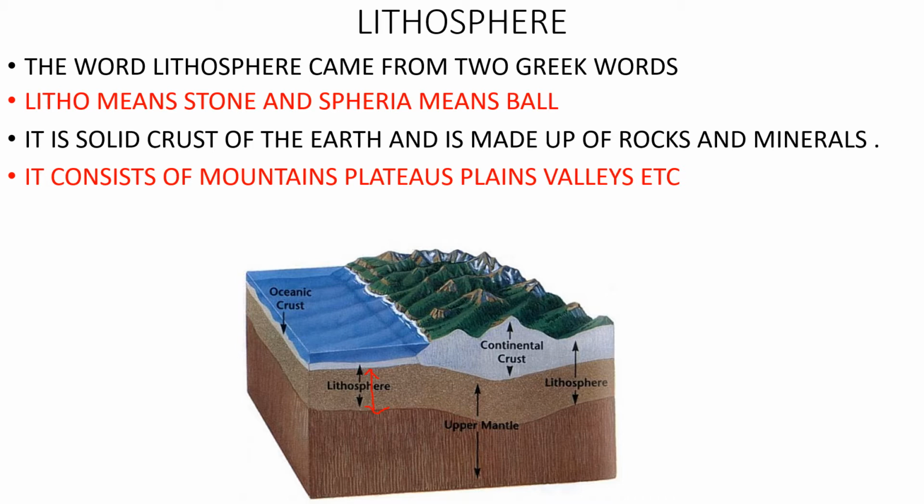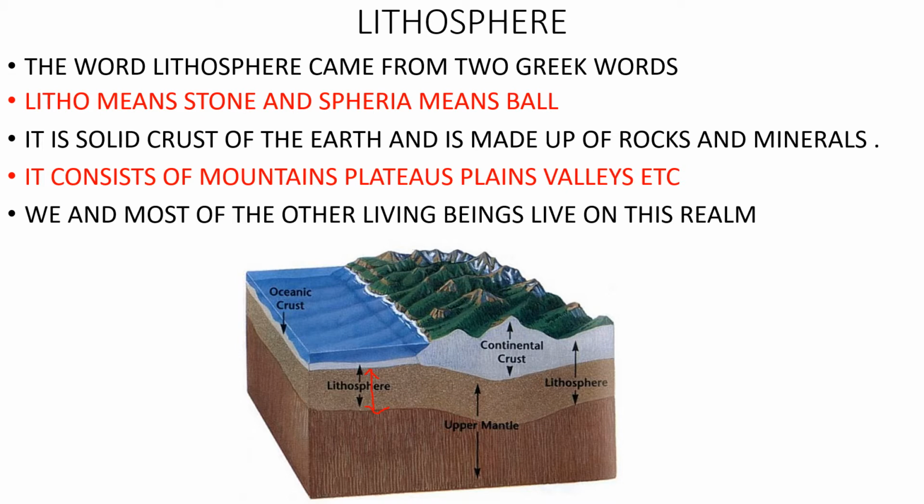It is a solid crust of the earth and is made up of rocks and minerals. And it consists of mountains, plateaus, plains, and valleys. Here you can see mountains. This is all lithosphere area. Right. Now let us go to the second one.